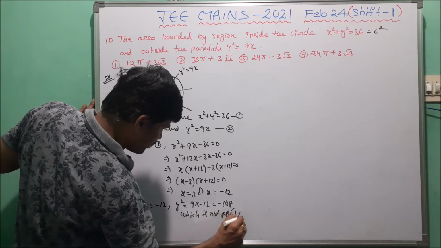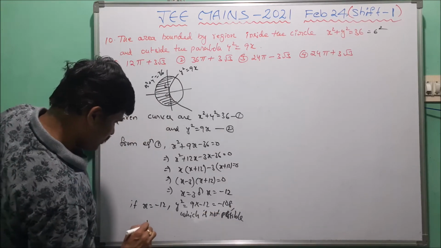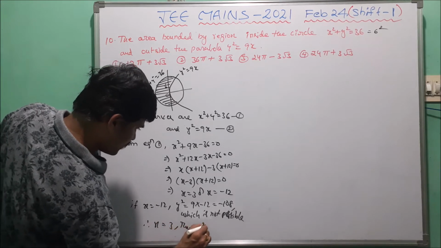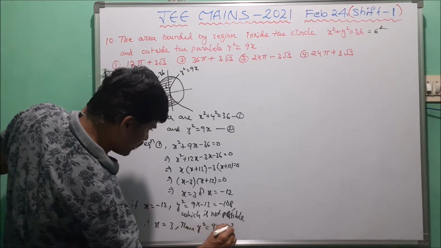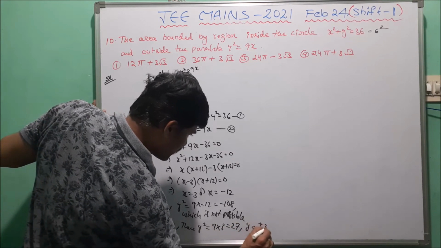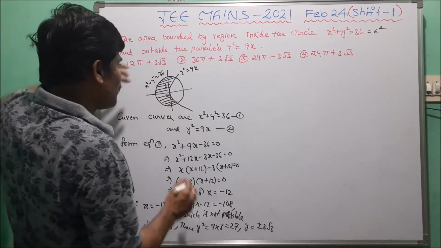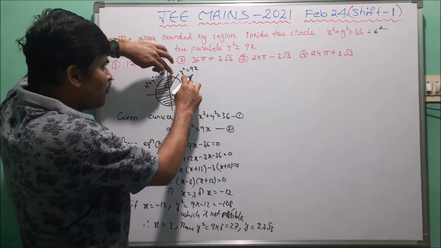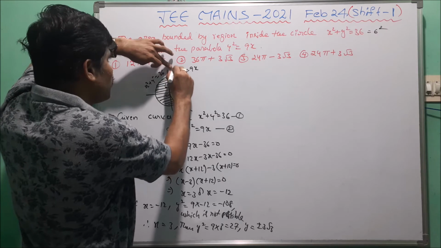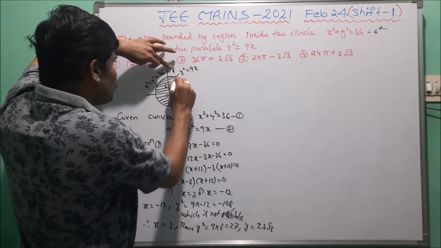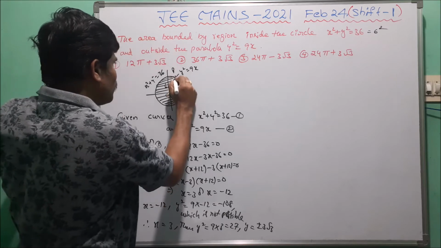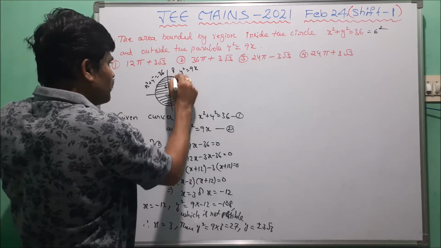Now we take x equal to 3. Then y square equal to 9 into 3, which is 27. From this we write y value is plus or minus 3 root 3. Now the points of intersection of the curves, circle and parabola. This is P, this is Q. Now we join P and Q.